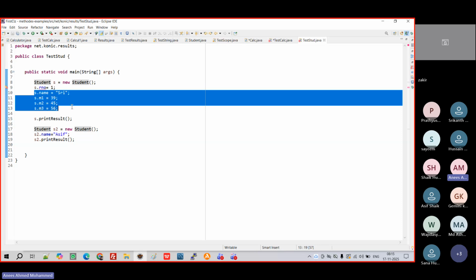So then what did we do? We should not touch the properties directly. We should go with the standard. The standard way of setting the values is we should use behavior methods to set that value. So what did we do? We created a setter and getter to set that value. Okay. So any questions still here?